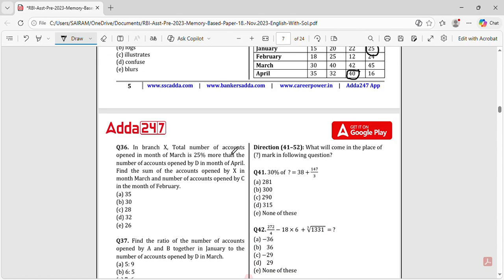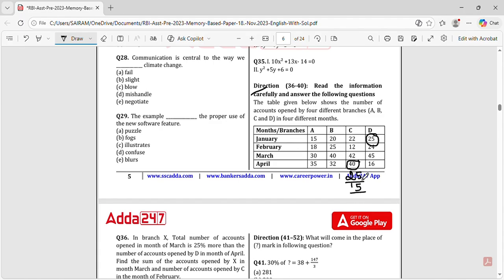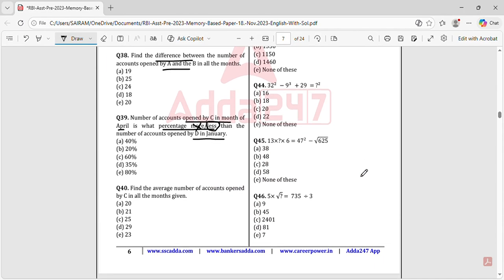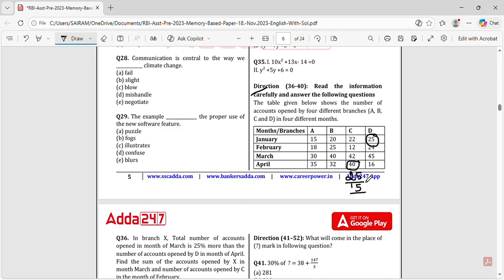So you can directly subtract and say 40 minus 25 will be how much? 40 minus 25 will be 15, correct? 15, but they are asking what percentage. So I have to find it in terms of percentage. That is why I told you, if you know all these topics, your DI will be easy. That is what is needed. So DI is not complex. Please understand, DI is not a complex thing.